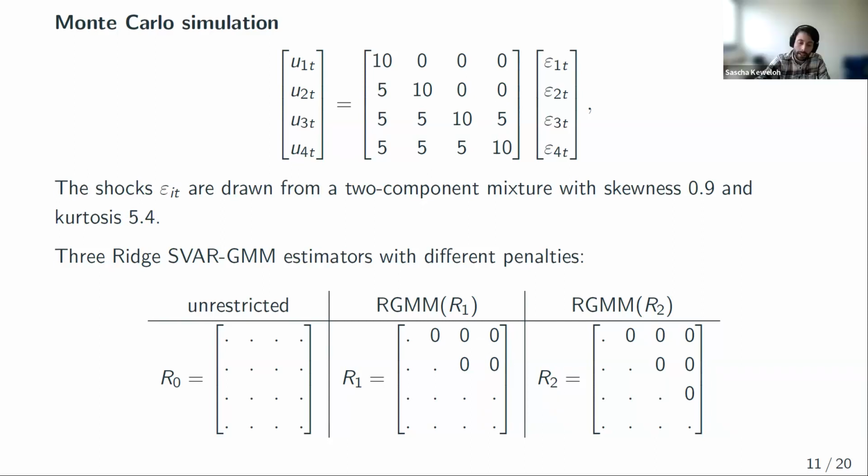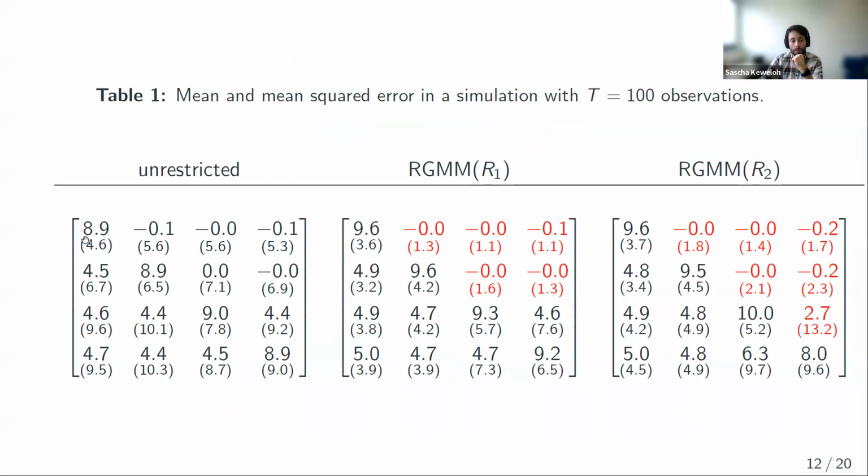Yep. Thank you. The second rich estimator uses the correct restrictions and 1 additional incorrect restriction. Because in the DGP, this element here is 5, but the second rich estimator is told to shrink this element to 0. So it includes an incorrect prior economic knowledge. So here's the performance on the next slide, and you will see mean and mean squared error of all of these elements of the B matrix for all 3 estimators. So that's what you see here. Mean and mean squared error of all elements of the B matrix for the unrestricted estimator, the first rich and the second rich estimator. Let's have a look at the performance, or let's compare unrestricted and the first rich estimator.